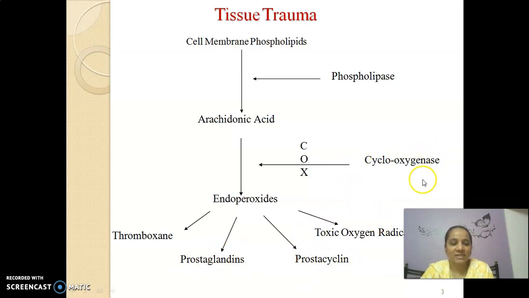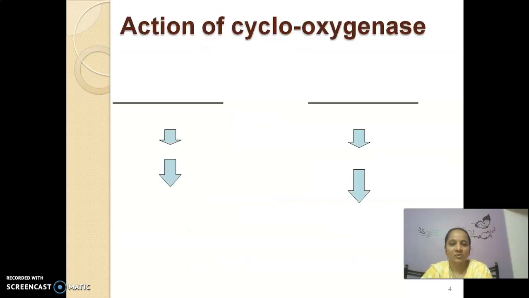The cyclooxygenase enzyme is present in two isoforms, cyclooxygenase 1 and cyclooxygenase 2. Let's see the action of these cyclooxygenase enzymes in our body. There are two pathways present in the body. The first pathway is called the constitutive pathway. In this pathway, the phospholipids present in our cell membrane are converted, with the help of phospholipase, into arachidonic acid.